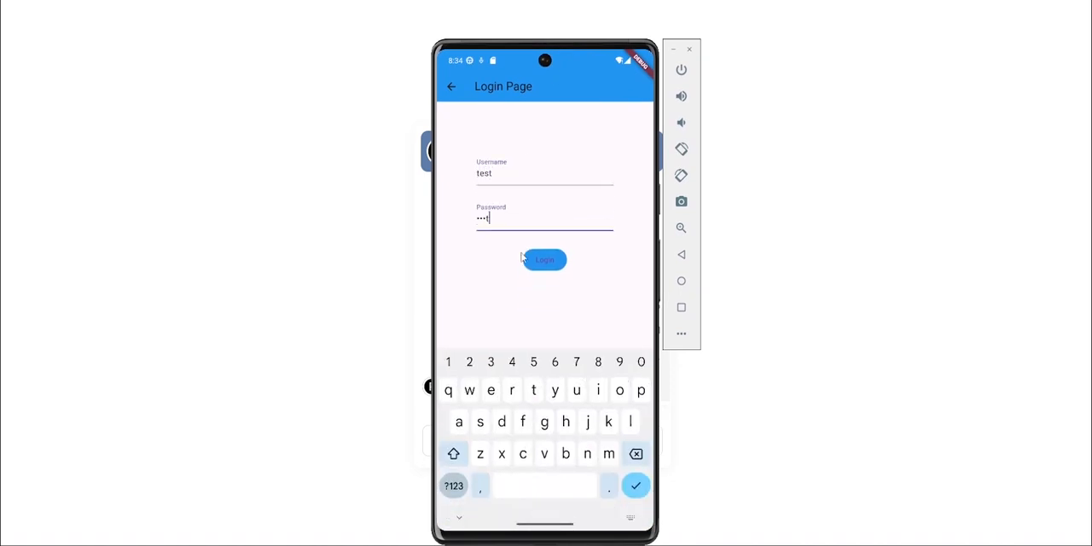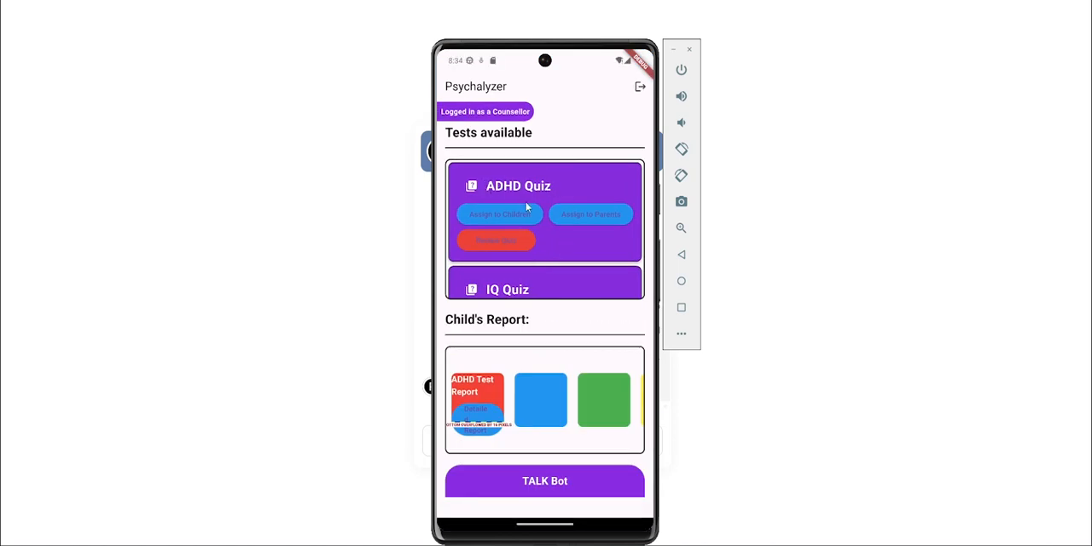Again, test, and login. This is the counselor's dashboard. He can assign a quiz to children, or assign a quiz to parents, or both. Then he can review the quiz, and he can select which questions to be added in the quiz, etc. Then the report will be stored and will be visible in his dashboard. For example, if a student wants an ADHD test report, then he can view all the PDFs and track the visual reports.